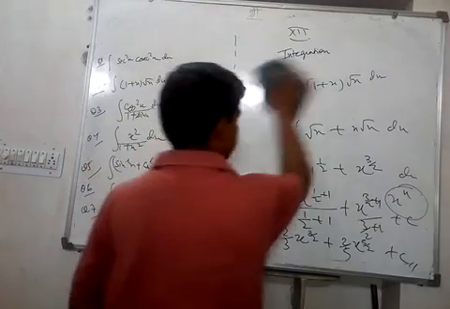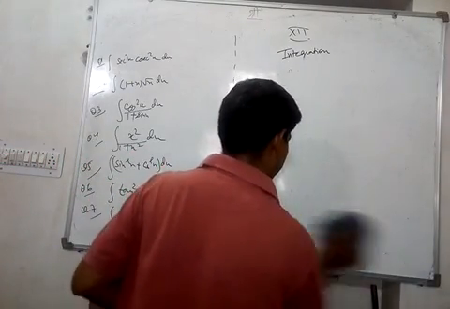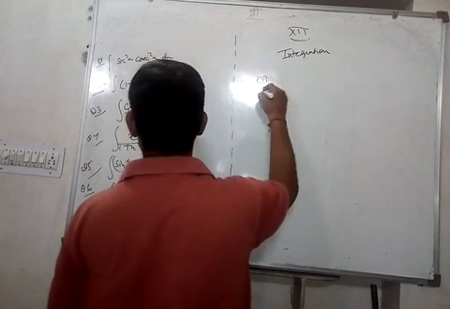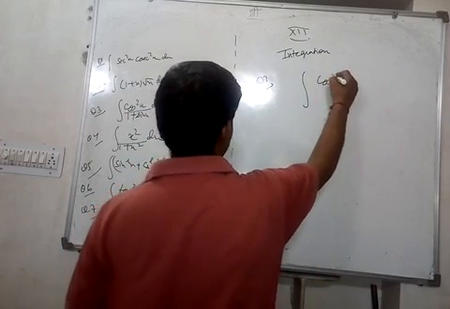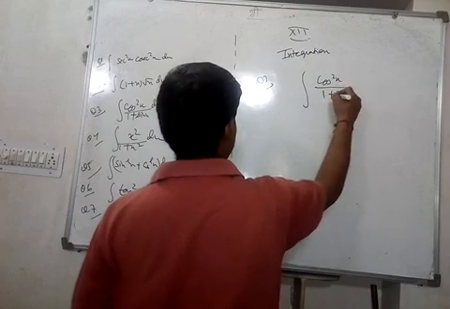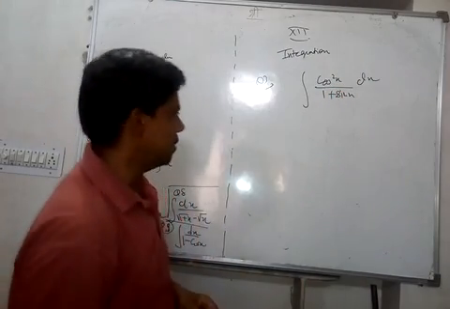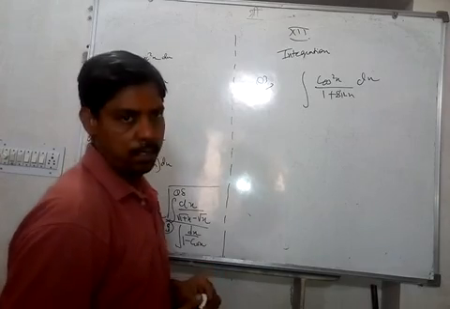Next question, it is third question. Integrate cos square x 1 plus sin x dx. Okay, start doing this question. Let's see your method.